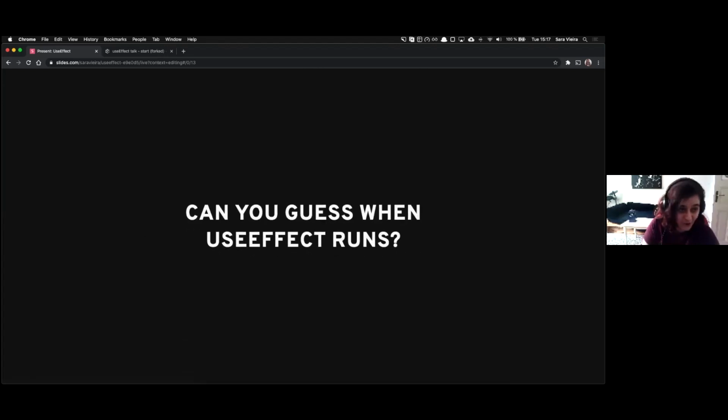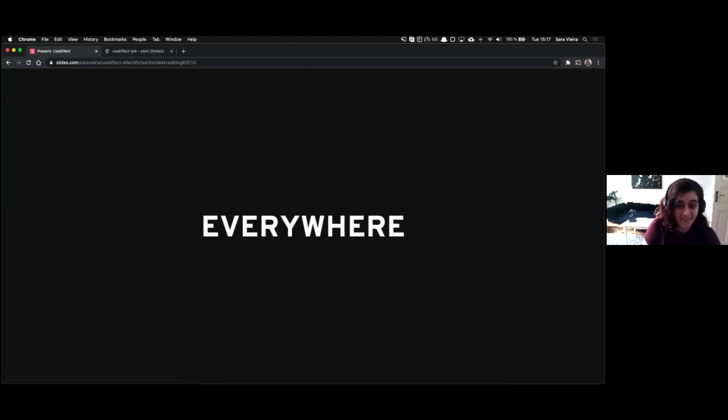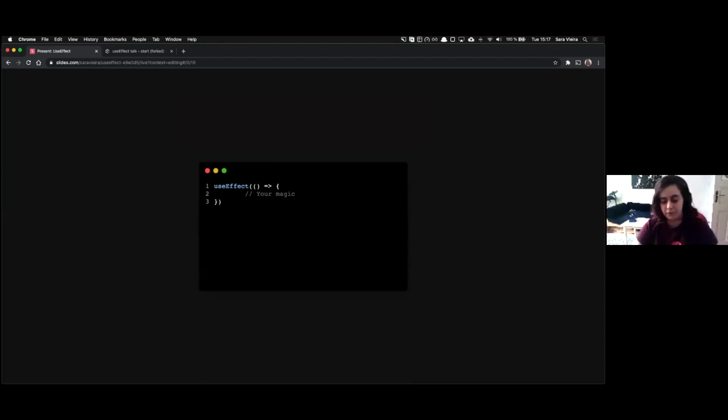Can you guess when useEffect runs? You can't, because it runs in everything. So the idea is that useEffect, this one function, is supposed to replace everything that you used to have, which sounds like an amazing idea. And I mean, it is, but it takes a while to get used to this function because it does everything.